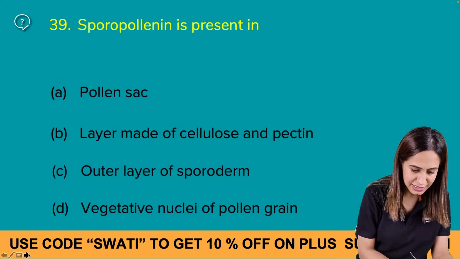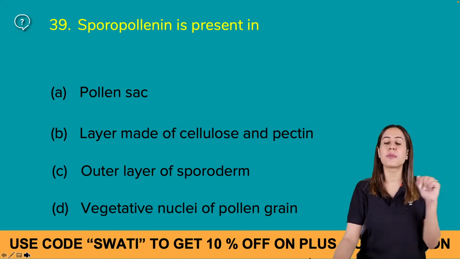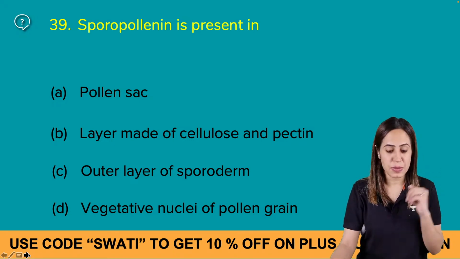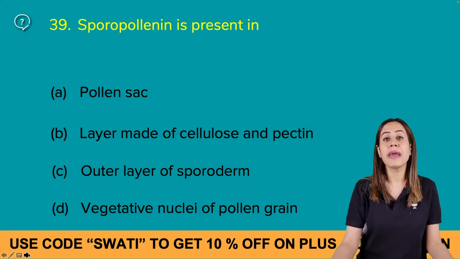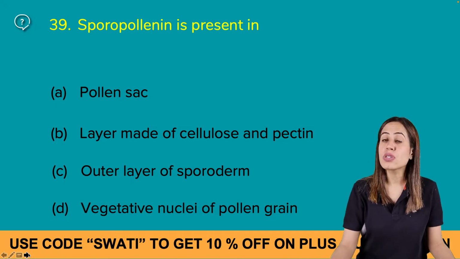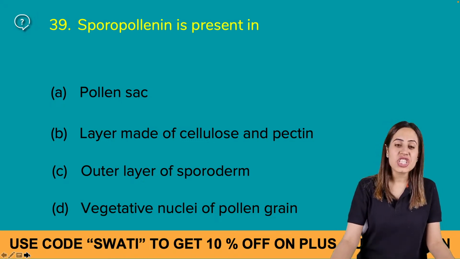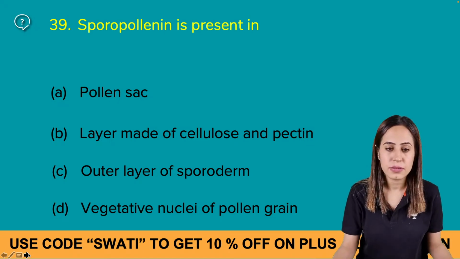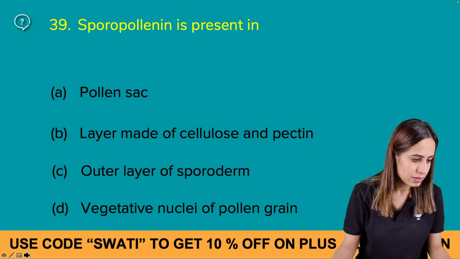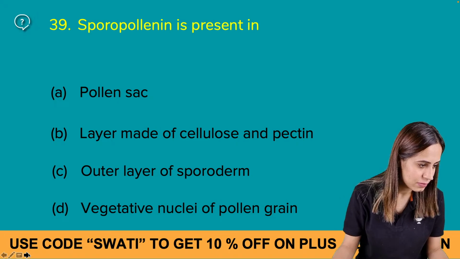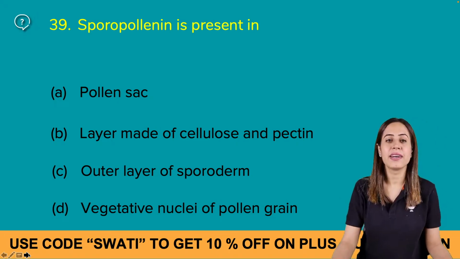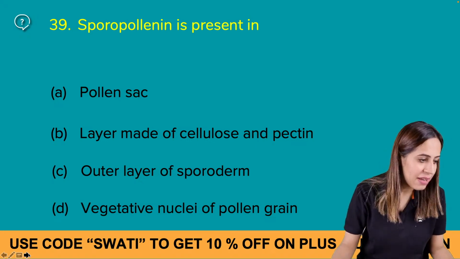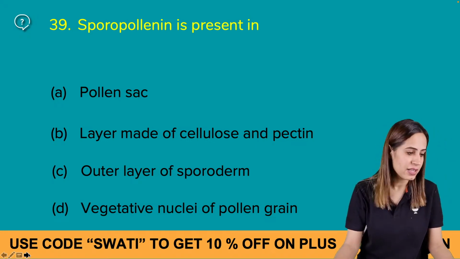Then next, sporopollenin is present in. I want you to answer this question. Sporopollenin is present in pollen sac, layer made up of cellulose and pectin, outer layer of sporoderm and vegetative nuclei of the pollen grain. Can you answer the question? Yes, tell me. Sporopollenin is in exine. Very good, very nice, excellent, good.